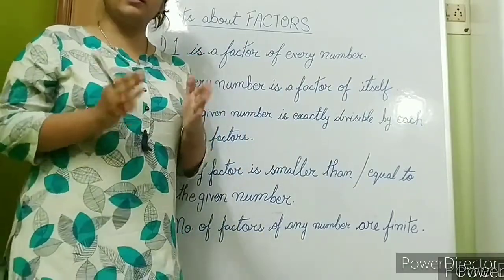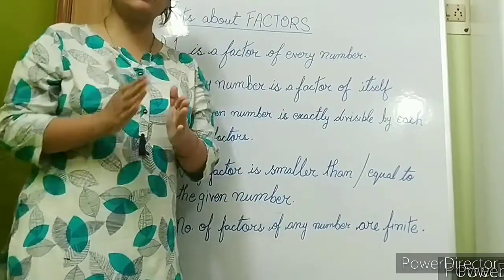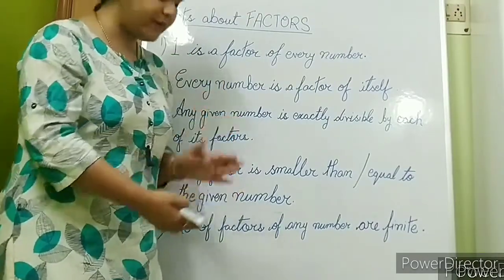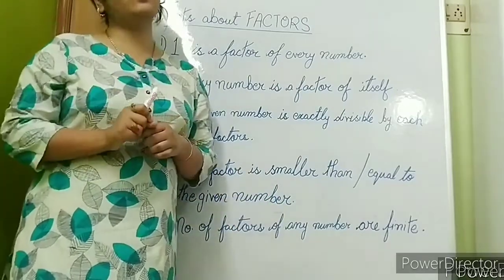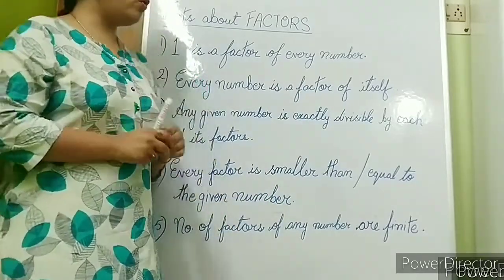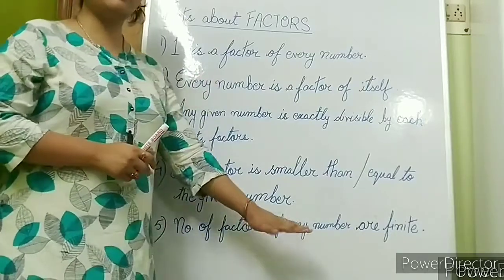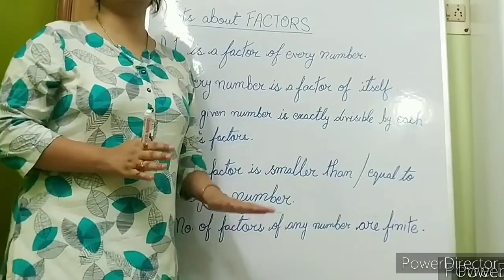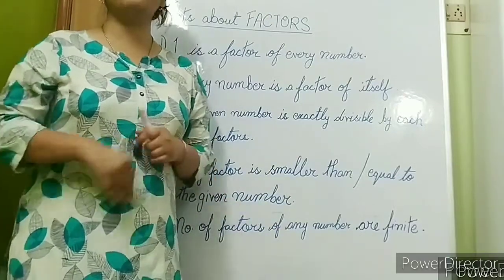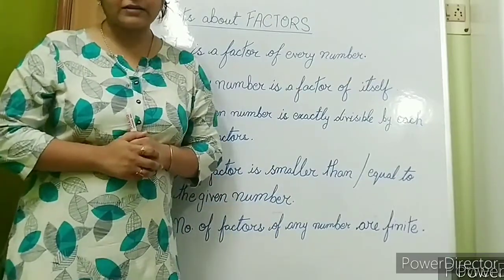There are some particular numbers which divide the given number, and only those numbers will be its factors. So a given number always has a finite number of factors.